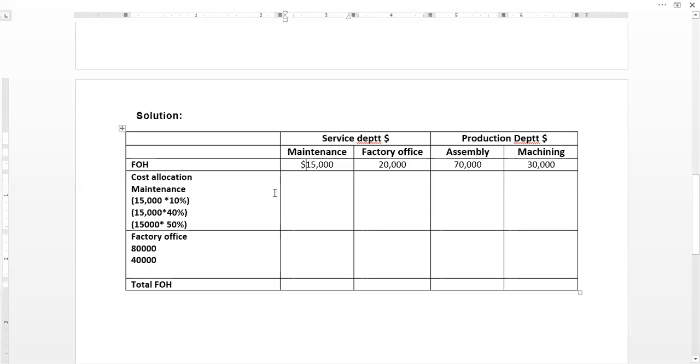So first we will be allocating this 15,000. Why? Because the maintenance department is the department at topmost priority, because this department is serving the rest of the three departments. So this department's cost will be distributed first. For this question, we are using the direct distribution method of allocating the cost.